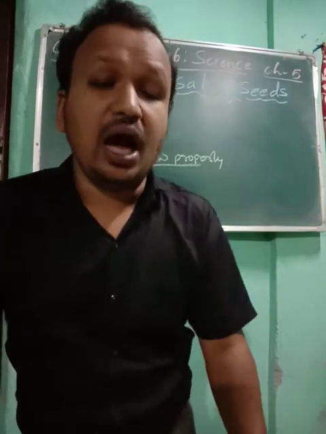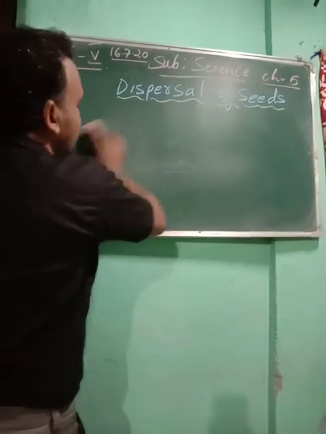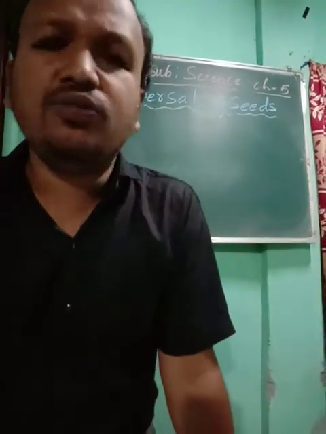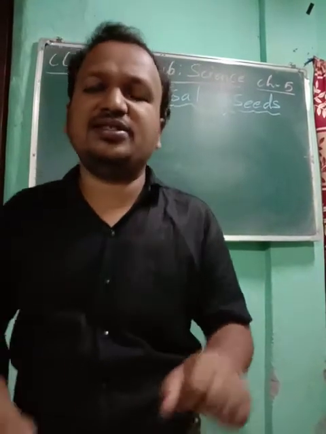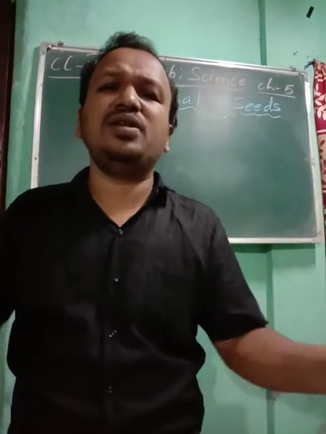Now you see how seed dispersal takes place. There are various ways. Seeds from the plant won't go by themselves. A seed does not have hands and legs to walk from one place to another. So something should be there which will carry them.